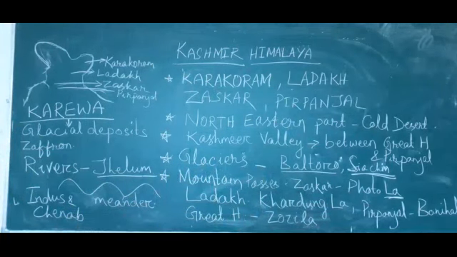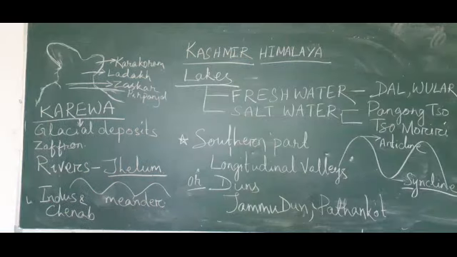Okay, then what are the rivers? Jhelum, Indus and Chenab.